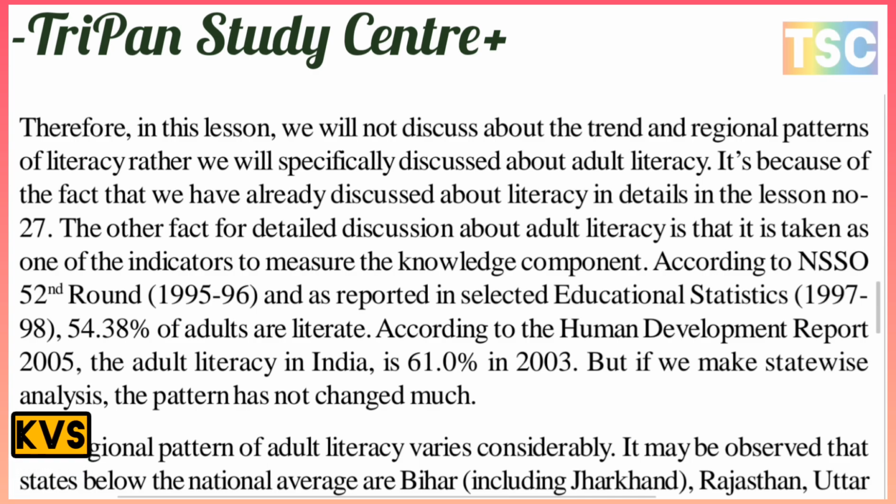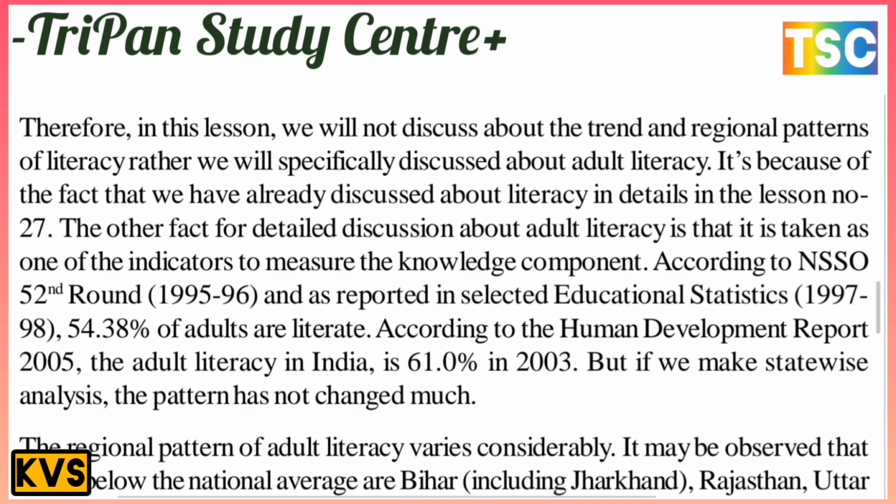Rather, we will specifically discuss adult literacy here. It is because we have already discussed literacy in detail in lesson number 27 here. The other reason for a detailed discussion of adult literacy is that it is taken as one of the indicators for measuring the knowledge component.